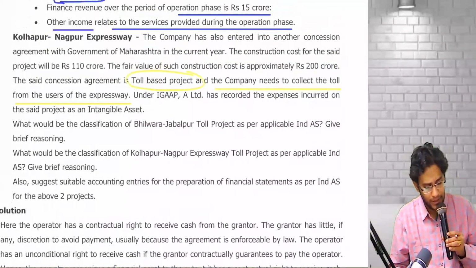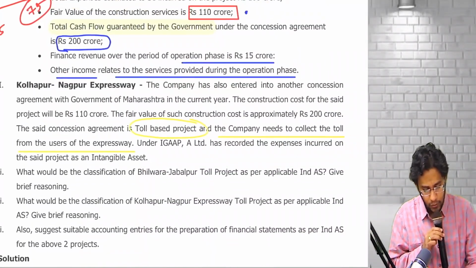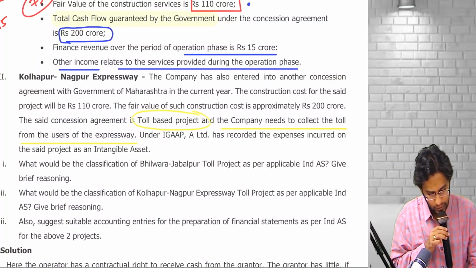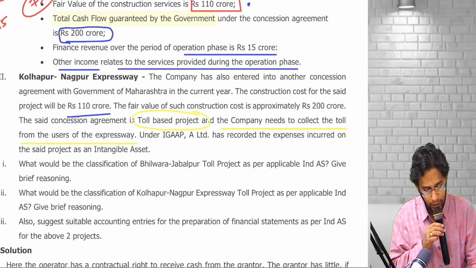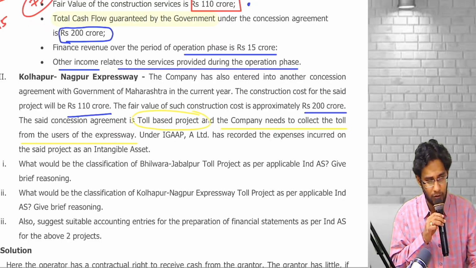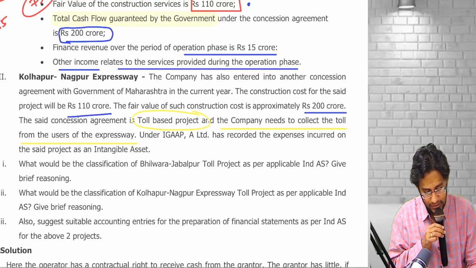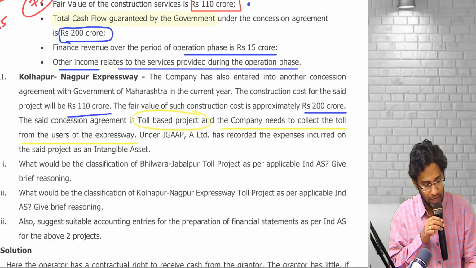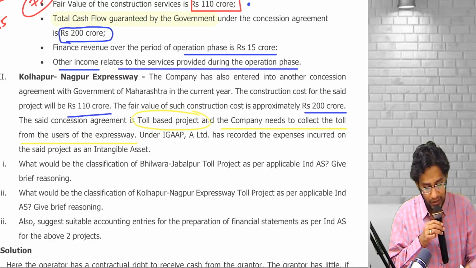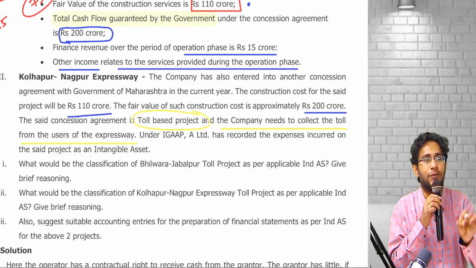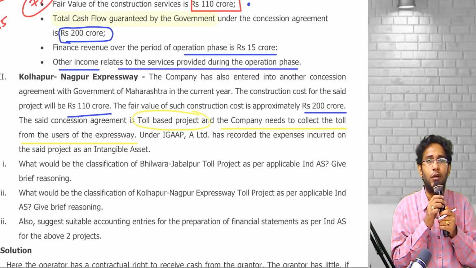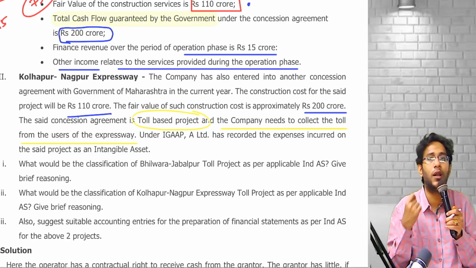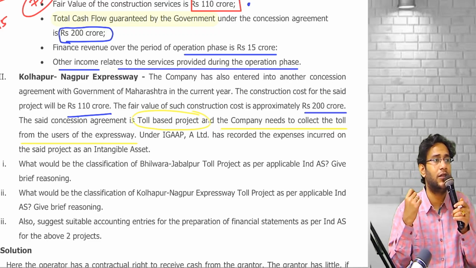Now the second part. He says, Kolhapur-Nagpur Expressway, the company has also entered into another concession agreement with the government of Maharashtra, and the construction cost for the said project will be 110 crores. The fair value of the construction cost is approximately 200 crores. This is basically the amount of revenue. The said concession arrangement is a toll-based project and the company needs to collect the toll from the users of the expressway. We have a right to collect toll. Right to collect toll means what, sir? That is an intangible asset.